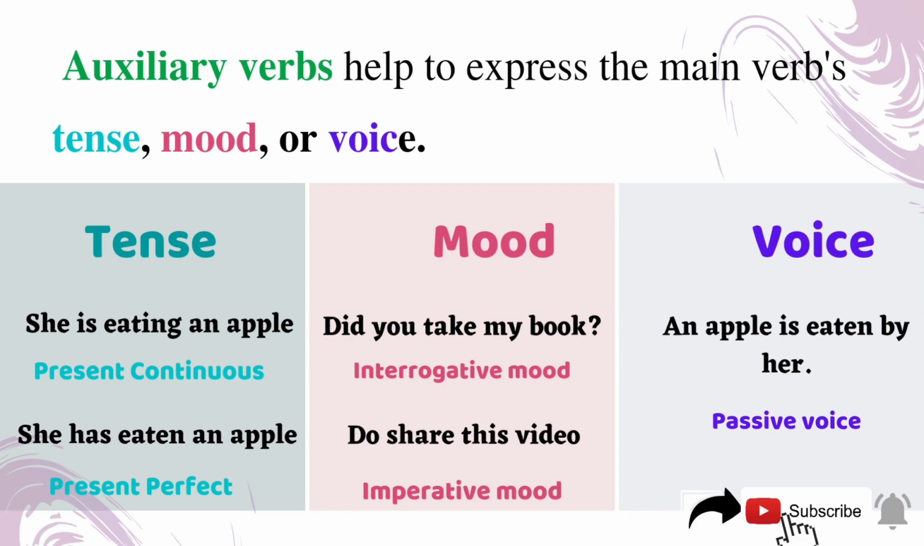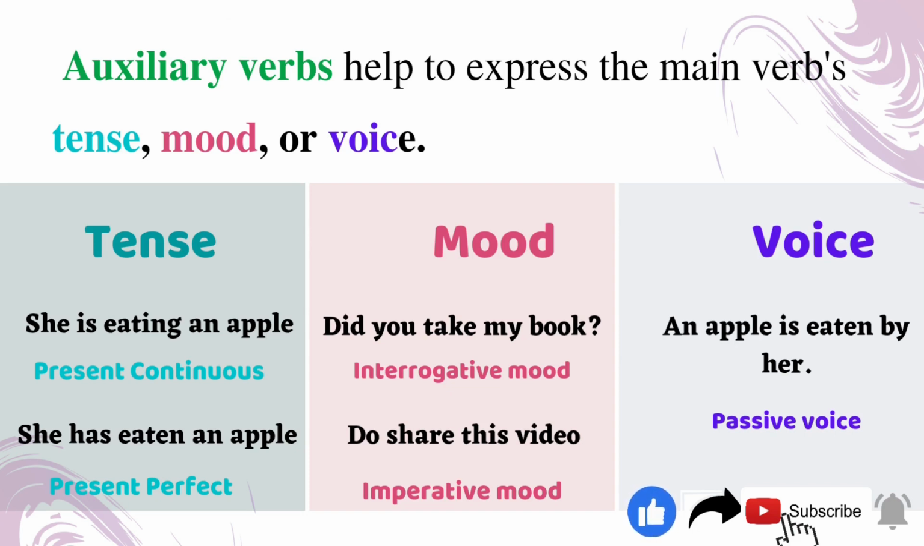Look at the first sentence. She is eating an apple. This sentence shows the tense which denotes the present continuous, which means the action continues. Look at the next example. She has eaten an apple. Here, the tense used is present perfect.